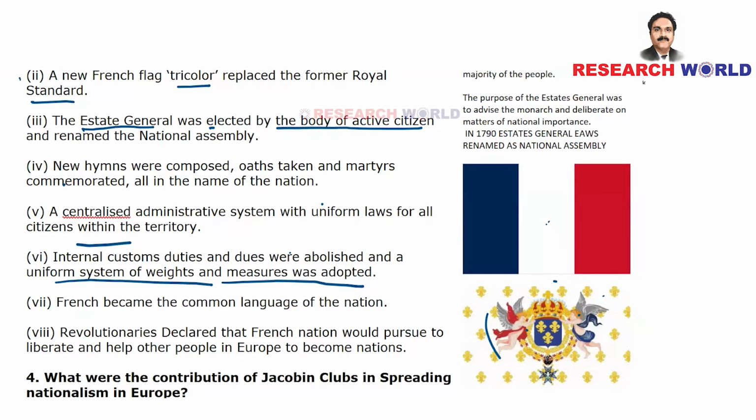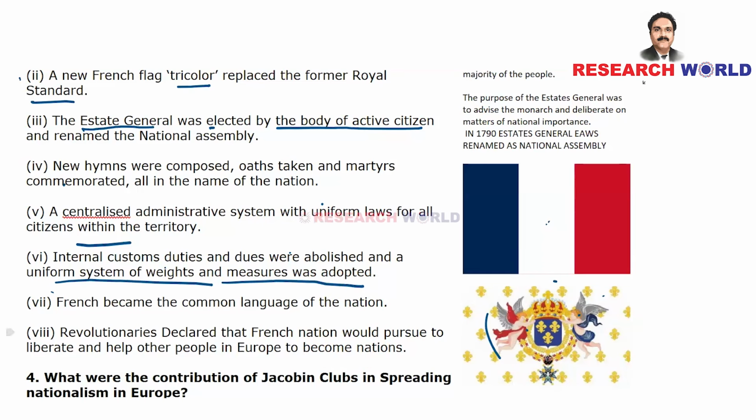Okay. Now, seventh point, French became the common language of the nation. That is another very important part, which we'll discuss in the forthcoming sessions. The language has been a major barrier in Europe, especially European nationalism was impeded by multiple languages spoken by different people. But in France, they have this uniform or common language that made it very easy for unification. So French became the common language of the nation, a single language spoken by every French citizen.